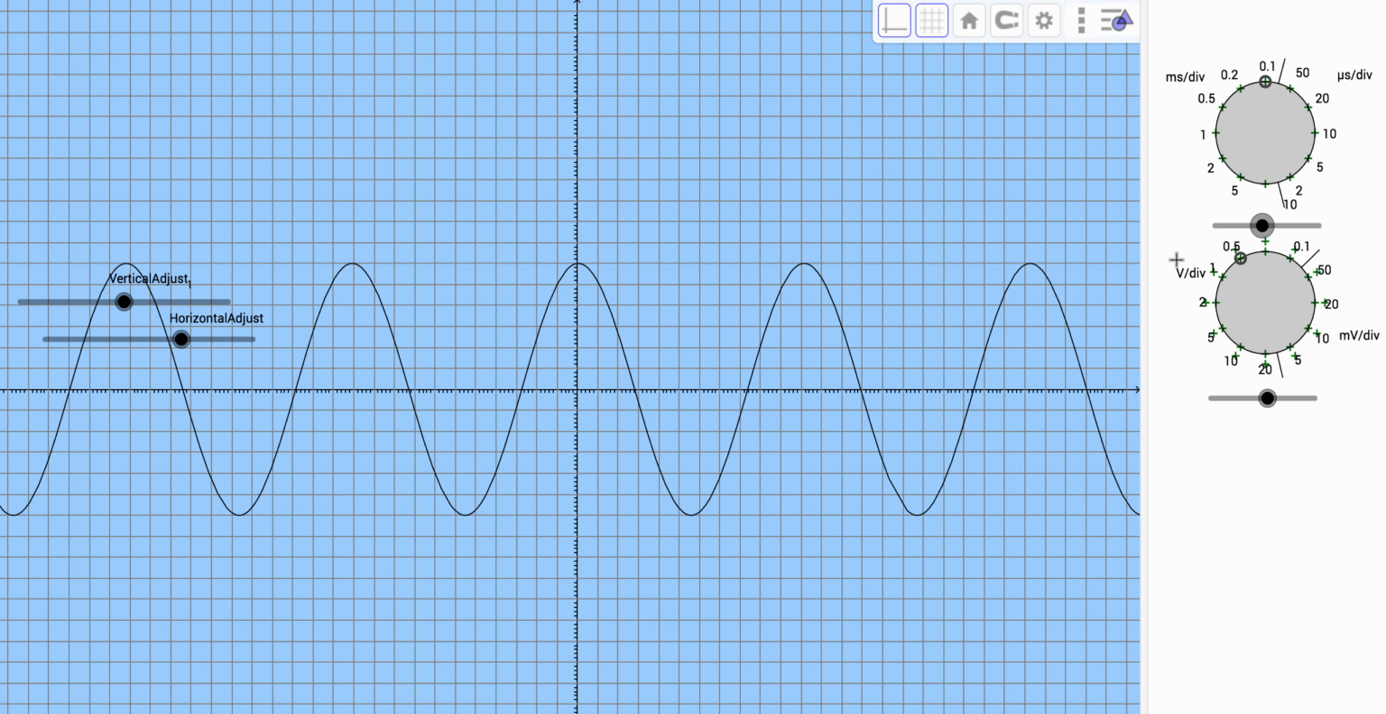And what's 11 times 0.1? Let's see, it's 1.1. So my period is 1.1, not seconds, but 1.1. If we come over here to the right, it says milliseconds for every division. So it's 1.1 milliseconds. Okay, that is how you find the peak amplitude and the period.